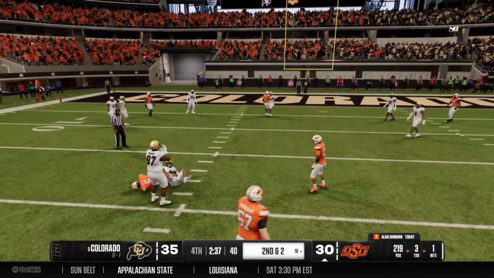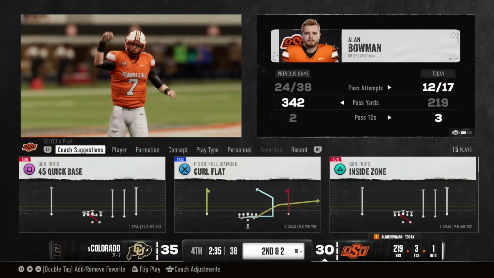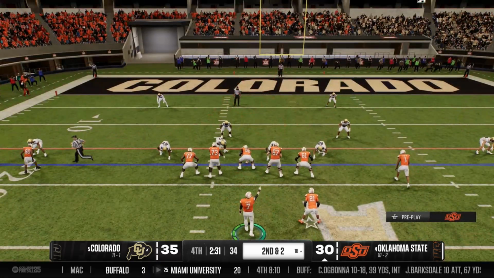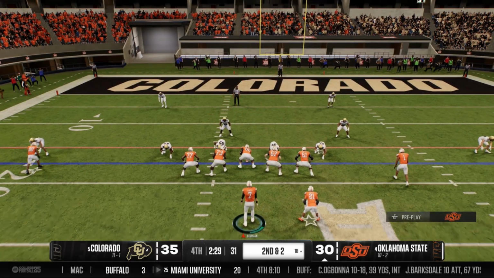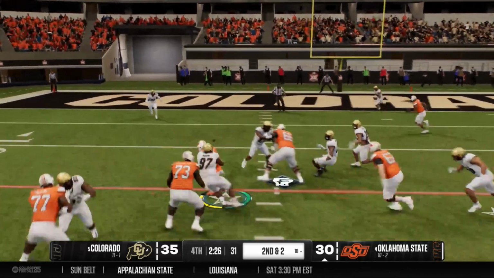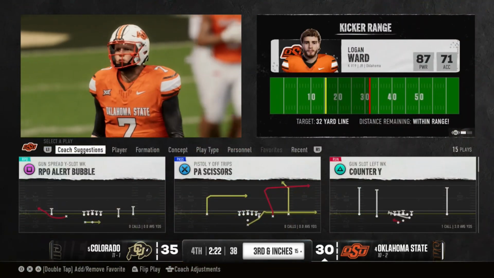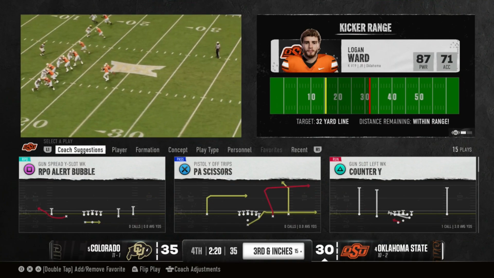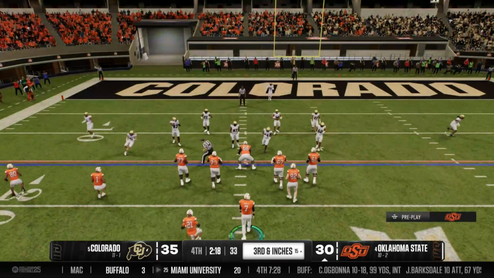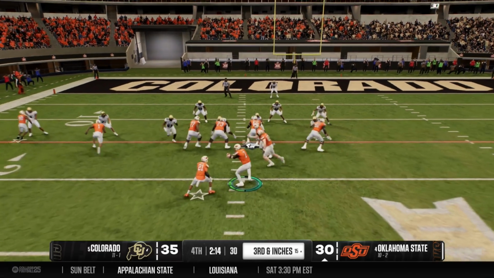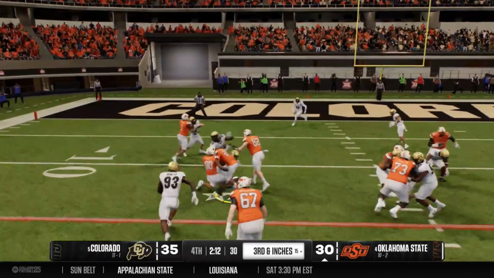Good pass. Love that. I like that we're seeing the same thing. Alan Bowman and his eyes are on the same level. You always love to see that because he has been in the game for 7 years, so he probably knows a thing or two. Although I would argue that if you've been playing college football for 7 years, maybe you're not that great at college football. But look, I'm not going to disparage him too much right now. We want him to get the ball to Barry Sanders. He is on fire, and we want to keep it in his hands if we can.